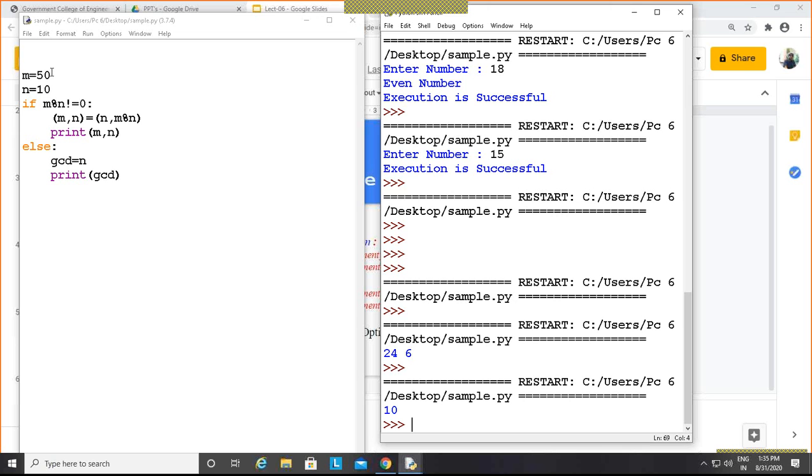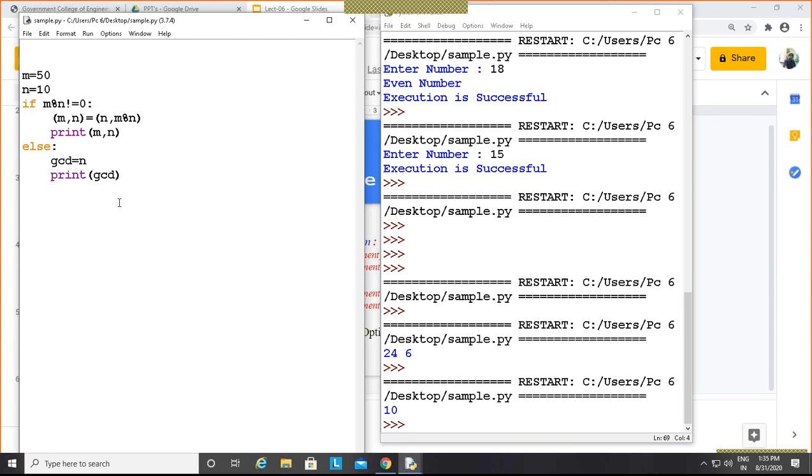Because the result of this condition is false. If you find the mod value of 50 mod 10, the answer is 0. That's why this condition is false. So it simply goes to the else part, and whatever the n value is, that is 10, it is assigned to this GCD, and we are printing the GCD. Getting this? So that one is the example of if else.